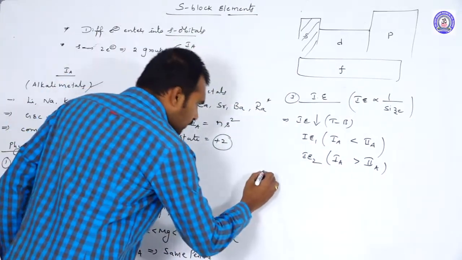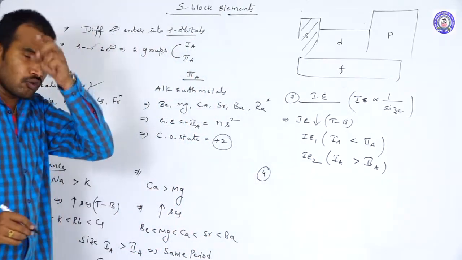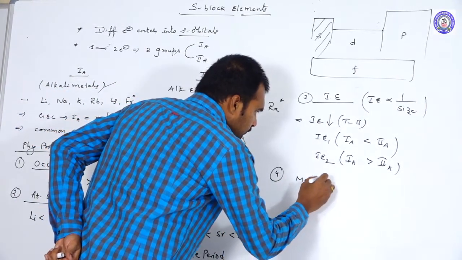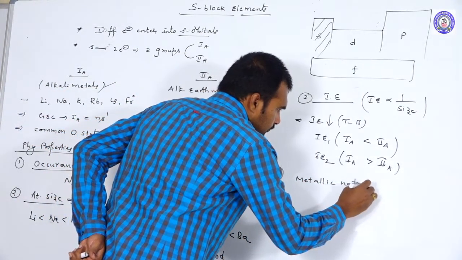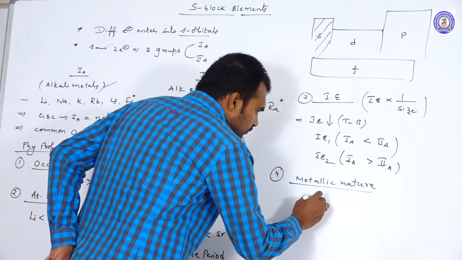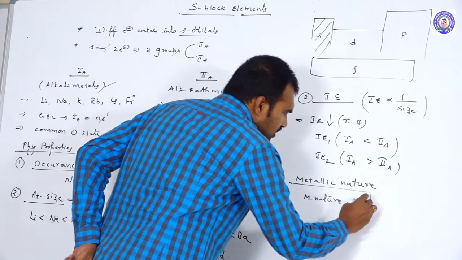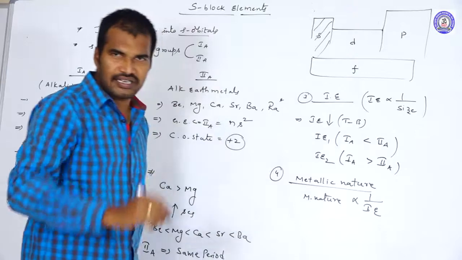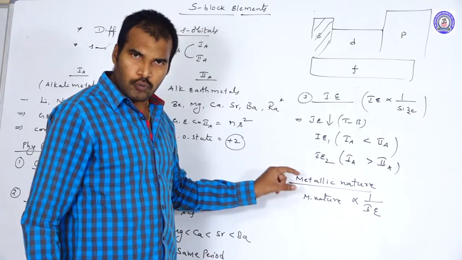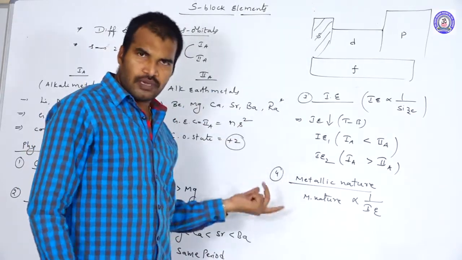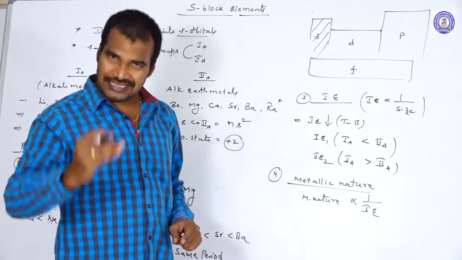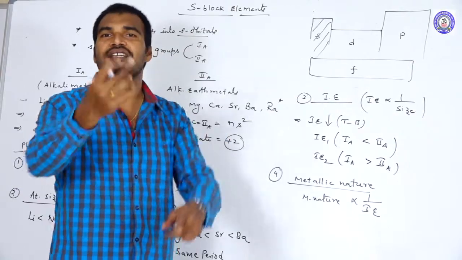Next, after the ionization energy, let us move to the next physical property. What is that? Metallic nature. As we know, the metallic nature is inversely proportional to ionization energy. Metallic nature is always inversely proportional to ionization energy. So in the group, when you go from top to bottom, in any 1A group elements or 2A group elements, whatever it may be, what happens? Ionization energy decreases.